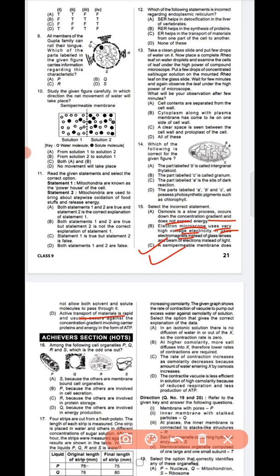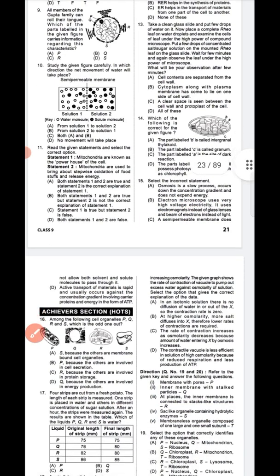And active transport of materials is rapid and usually occurs against the concentration gradient, involving carrier proteins and energy in the form of ATP. This is also correct. So the incorrect statement for question number 15 is option C. So option C is the correct answer.